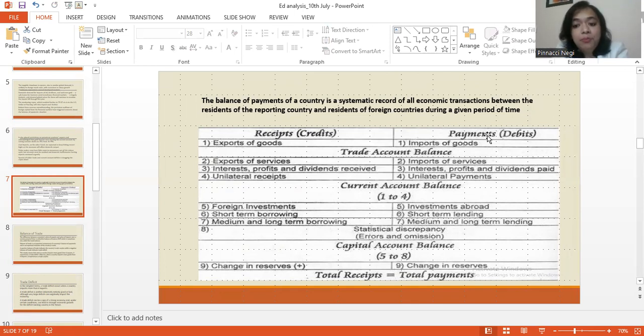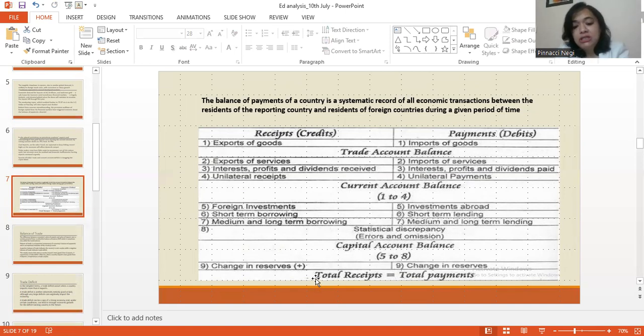That means our import of goods, if you look at the right-hand side, is much more than our export of goods. That means it is getting debited to a large extent than it is getting credited, right? So it is here that we run a trade deficit. Because of this, our current account balance also runs in deficit. And because of this, our overall BOP also runs into a deficit, right?